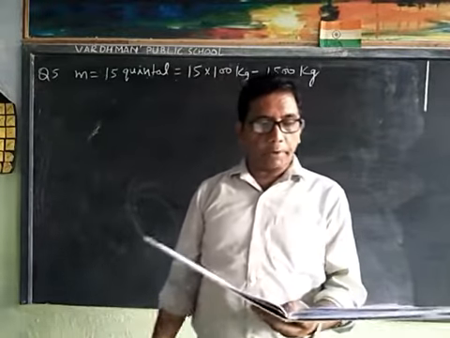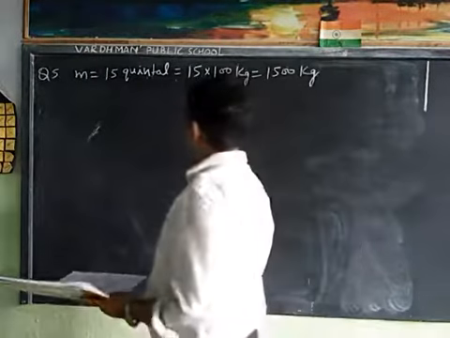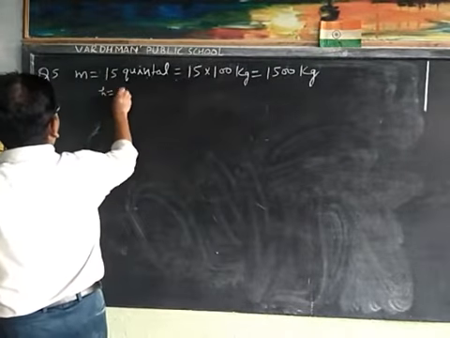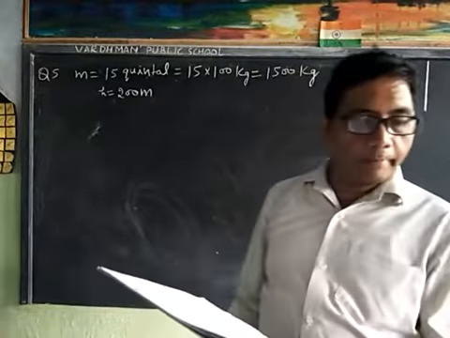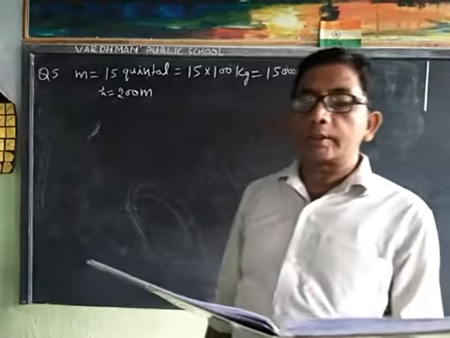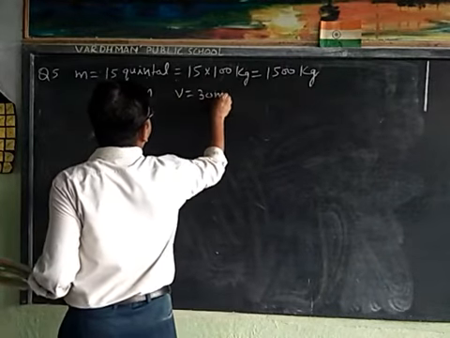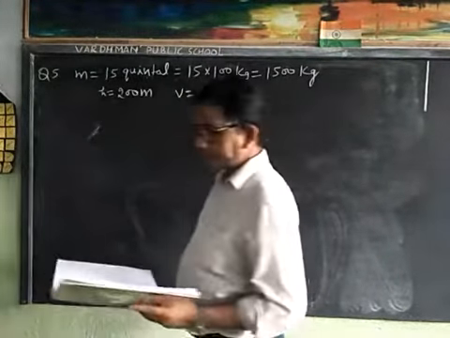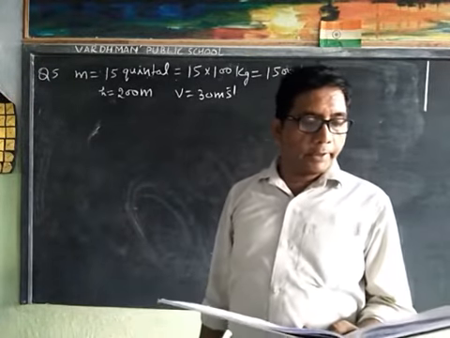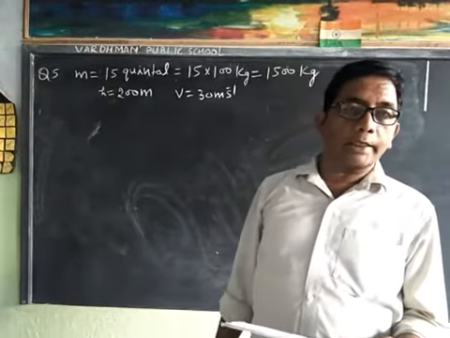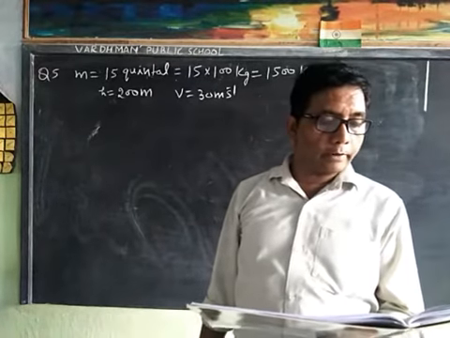A body of mass 15 quintal climbs a hill 200 meters high, so height is 200 meters. It then moves on a level road with a speed of 30 meters per second. Speed v is 30 meters per second. Calculate the potential energy gained by it and its total mechanical energy while running on the top of the hill.